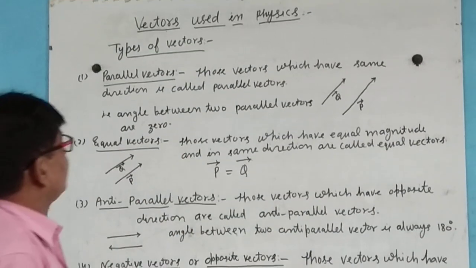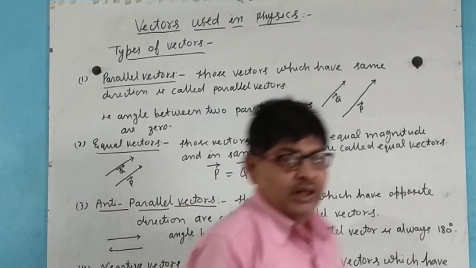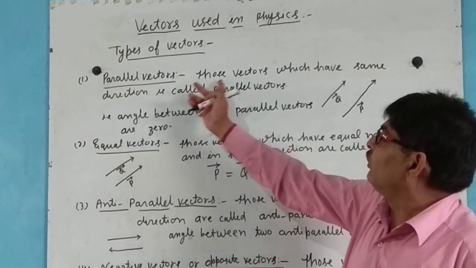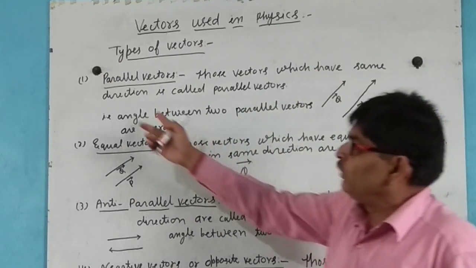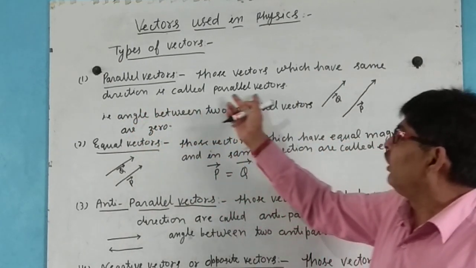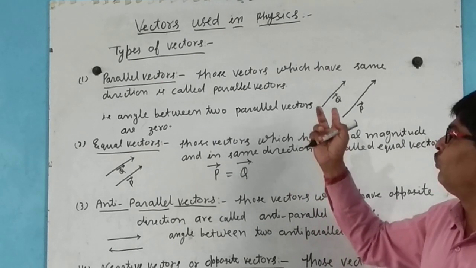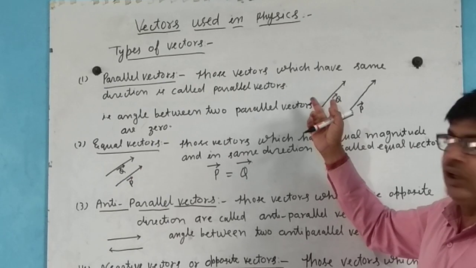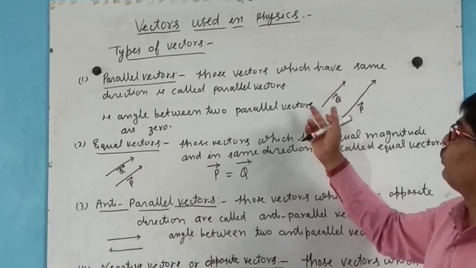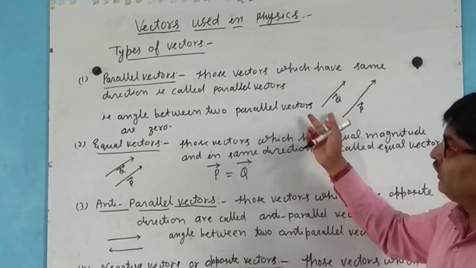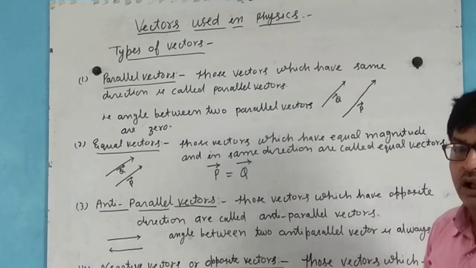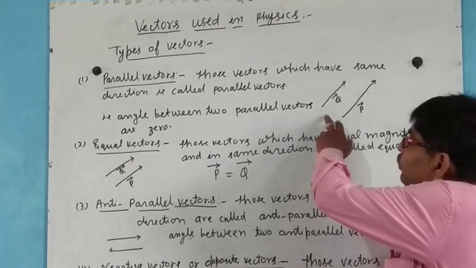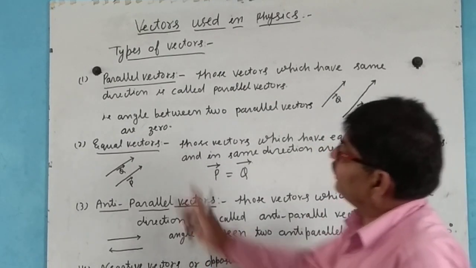There are so many types of vectors. Here, parallel vectors: those vectors which have the same direction are called parallel vectors. Here are two vectors, P and Q, both acting in the same direction, so they are known as parallel vectors, and the angle between these two vectors is zero because they are parallel vectors.